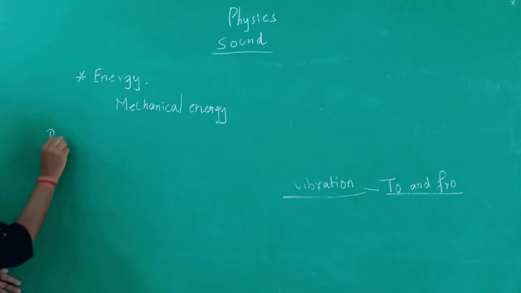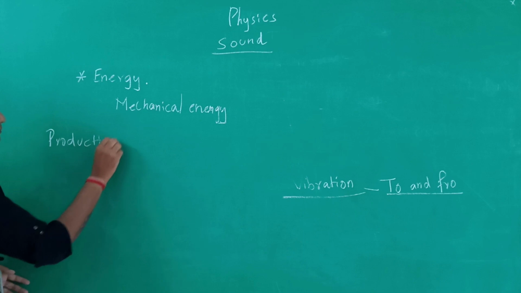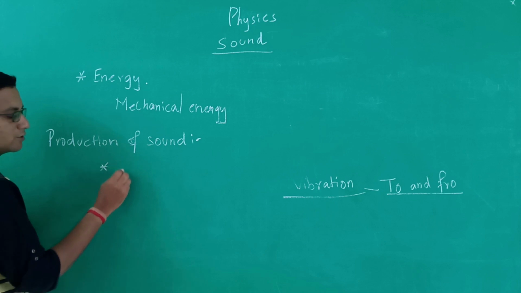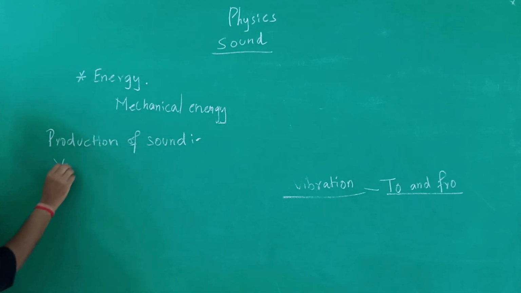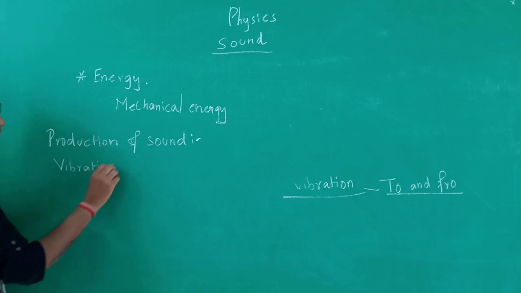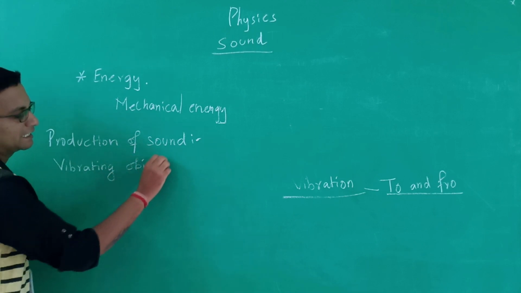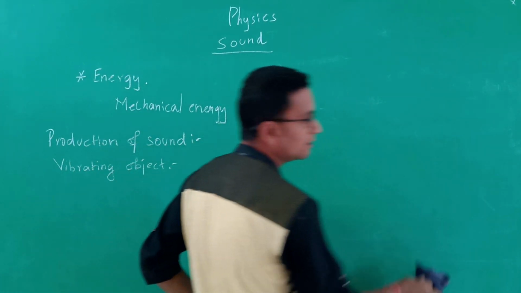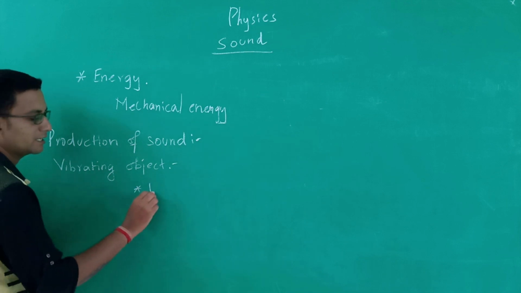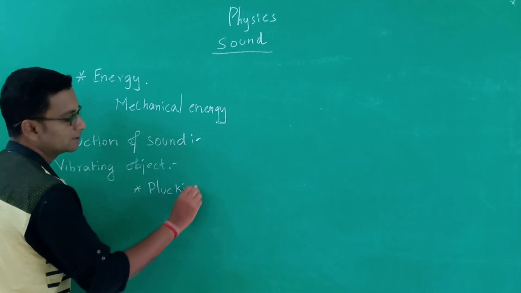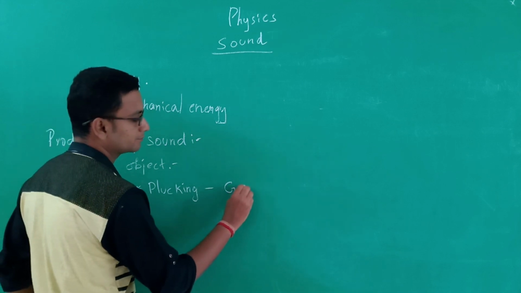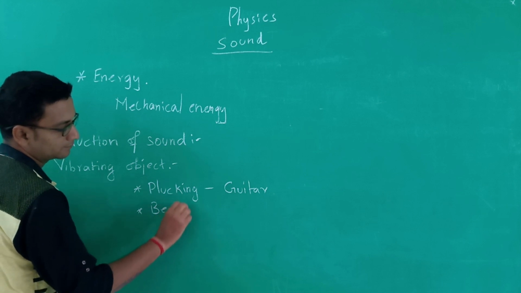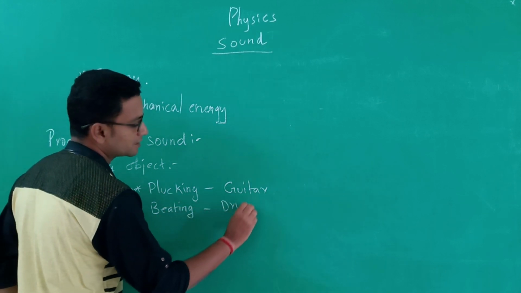And next thing is the production of sound. So how can the sound be produced? The sound can be produced by vibrating the body. The sound is produced by a vibrating object. That particular vibration can be created. For creating that vibration, we can do a lot of things. The first thing is plucking, in the case of guitar, beating in the case of drums,